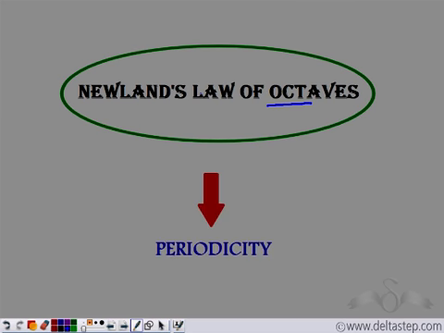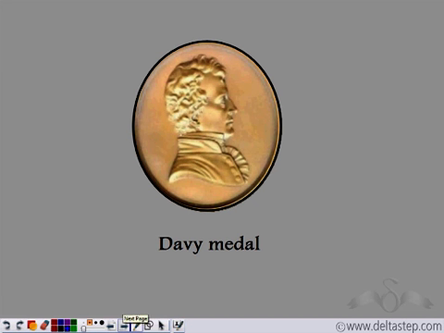This was the first time that periodicity was observed during the classification of elements. Periodicity means repetition of properties after a certain interval. Like in Newlands' law of octaves, the properties of the eighth element are the same as the starting element. So this was a very important feature observed in his law of octaves. He was awarded the Davy Medal for his contributions to the classification of elements.